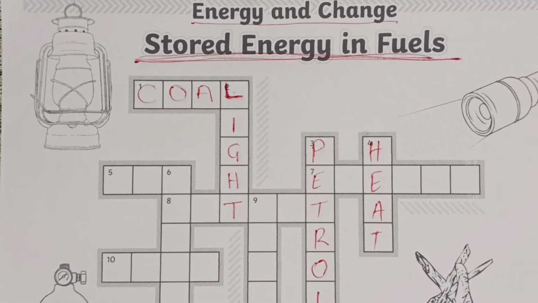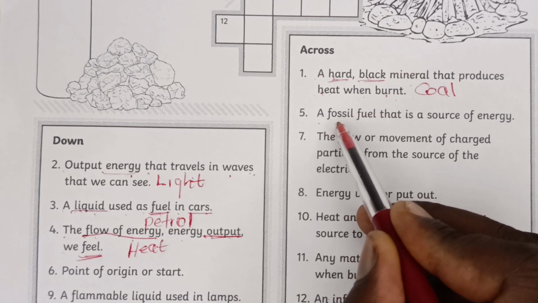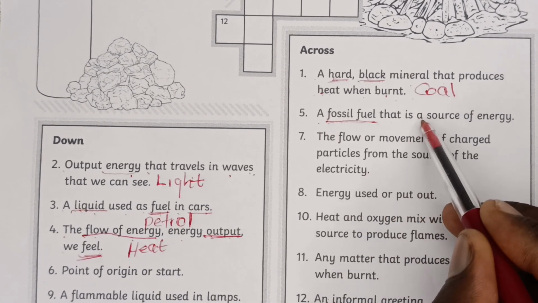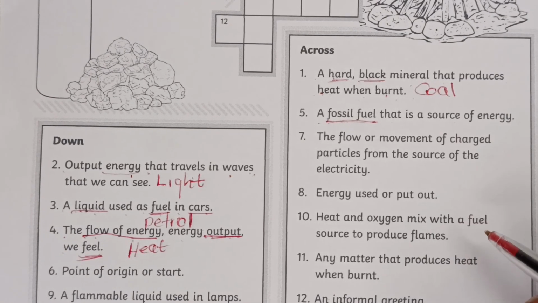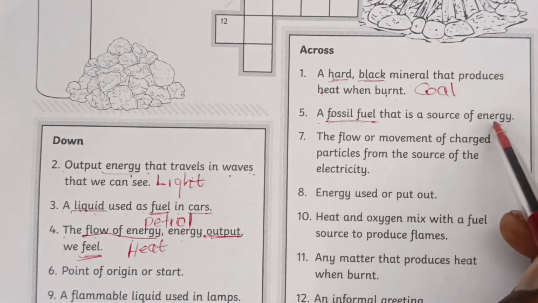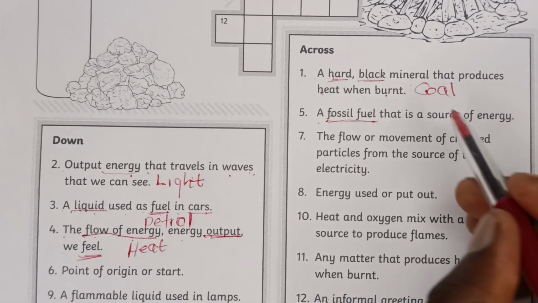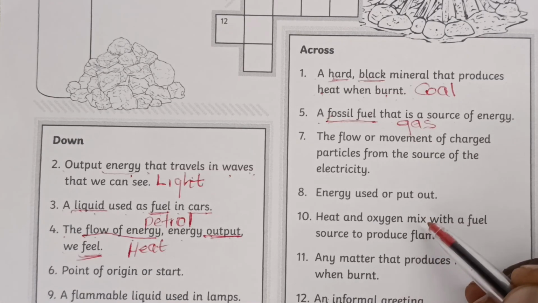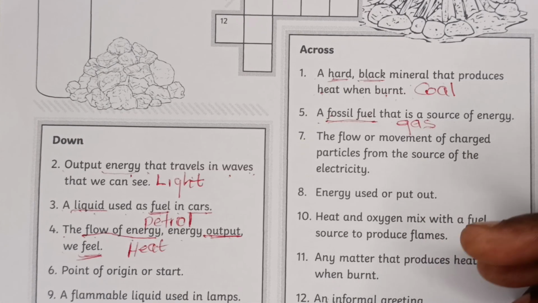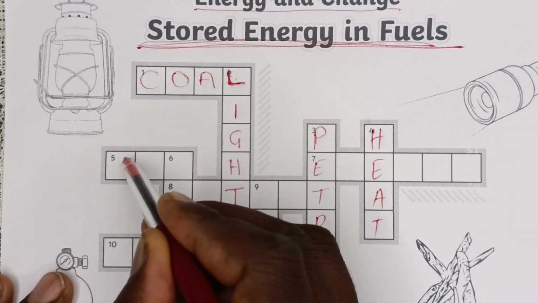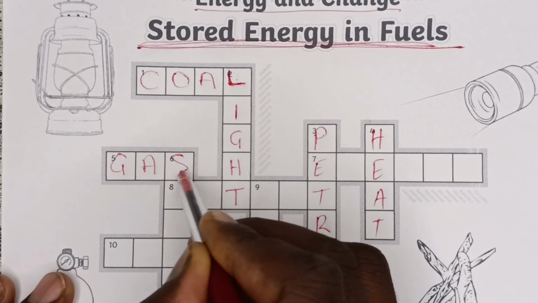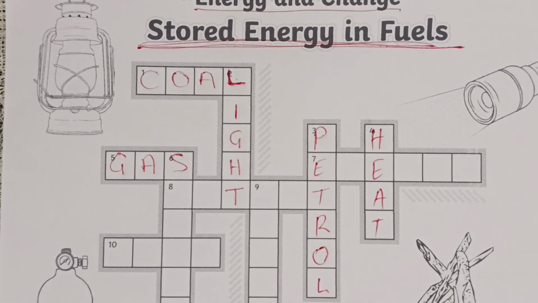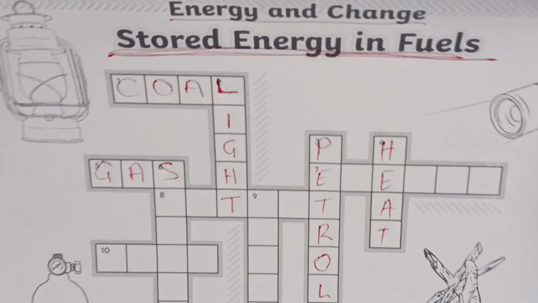All right, let's go to number 5. Number 5 says a fossil fuel that is a source of energy. So a fossil fuel that is a source of energy is gas. Does it fit in the blocks? Let's go and check. So number 5, we say it's gas, and yes, it fits. So now we know number 6 starts with an S. Let's go and check number 6.